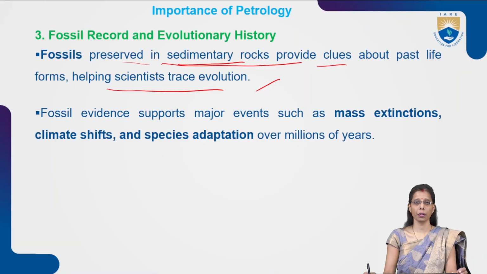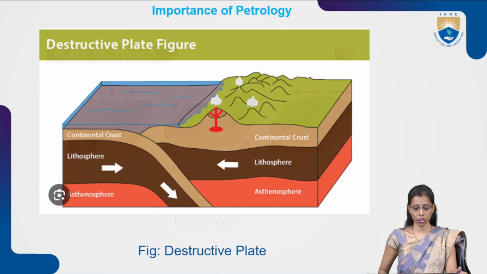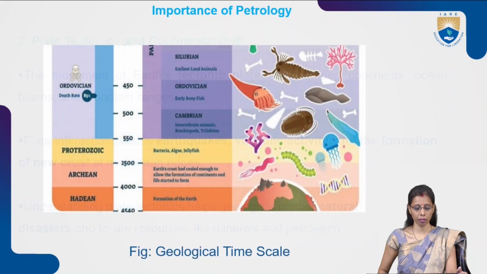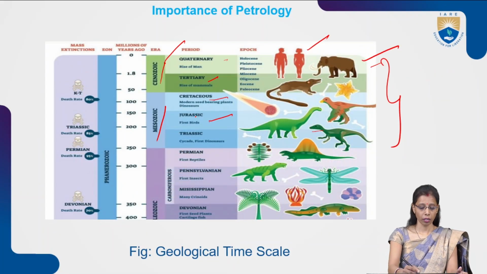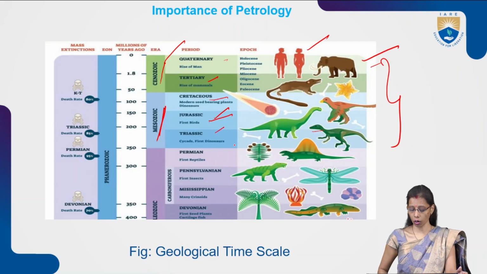Because the fossils present in that rock will tell us that if we find a fossil of a dinosaur, that kind of rock was formed at the time of the dinosaur age. The dinosaur age was the Jurassic age, as we have seen previously. This was the Mesozoic era, and it was the Jurassic age when this kind of rock was formed.